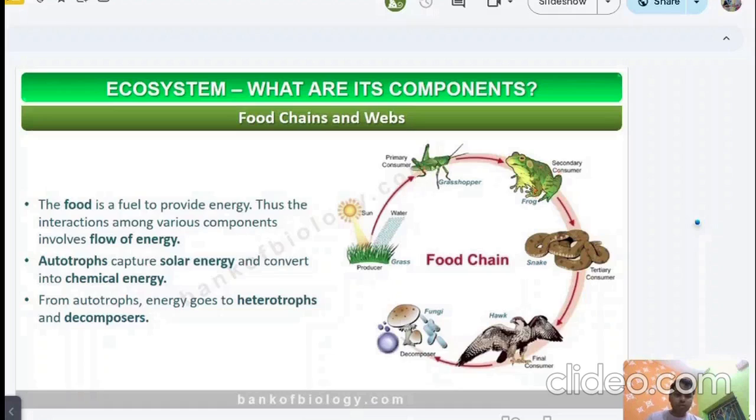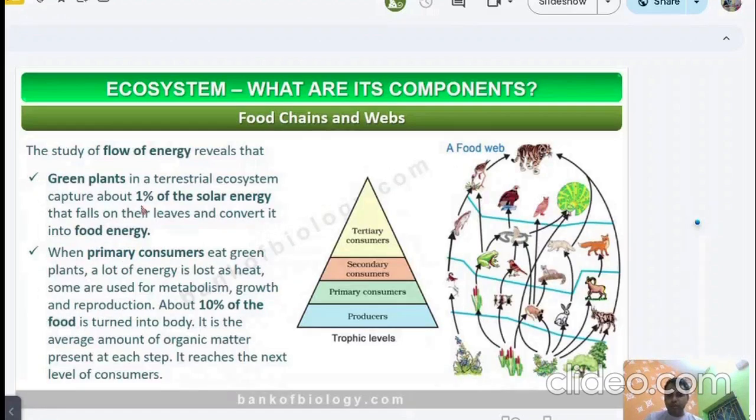The primary consumer is eaten by the secondary consumer and energy is transferred, and so on. An autotroph captures solar energy and converts it into chemical energy. And from the autotroph, energy goes to the heterotroph and decomposer. This is a straight line, a unidirectional process. This is the study of the flow of energy.